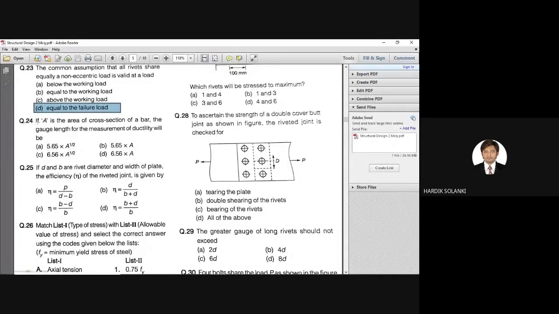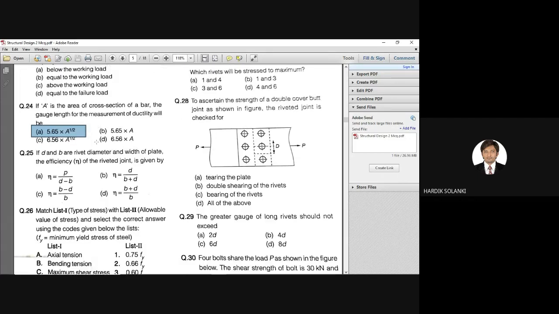Next, question number 24. If A is the area of cross section of bar, the gauge length for the measurement of ductility will be how much? I know this is difficult, so I'll give you directly the answer because there is no explanation for this. These are just values. So correct answer is option A, 5.65 into A raised to 1 half. You need to remember these values, right? There is no solution for that.